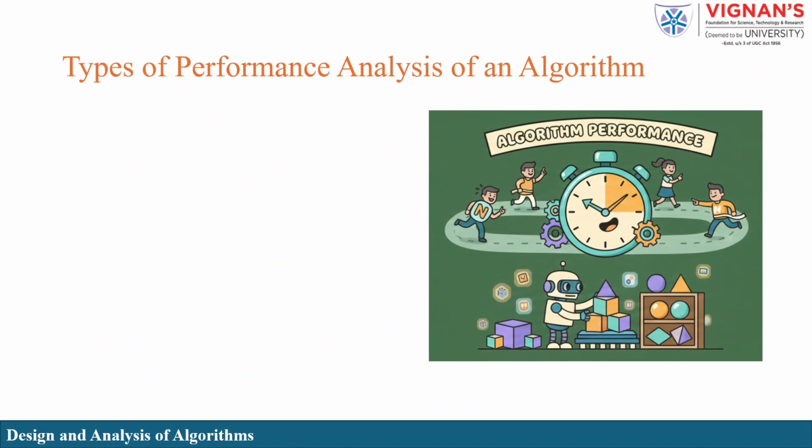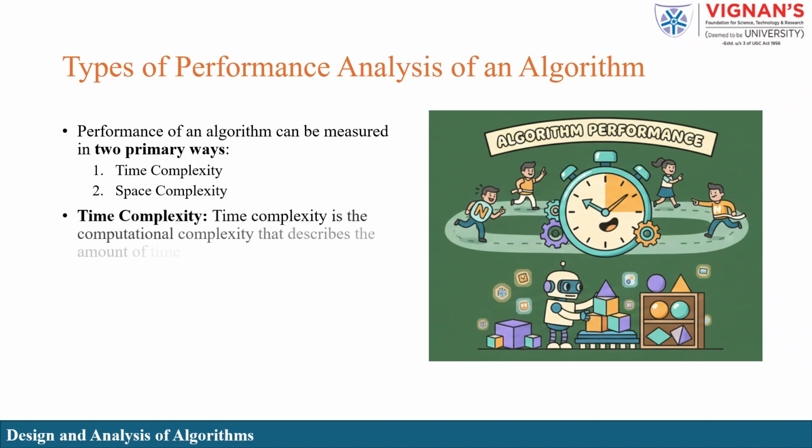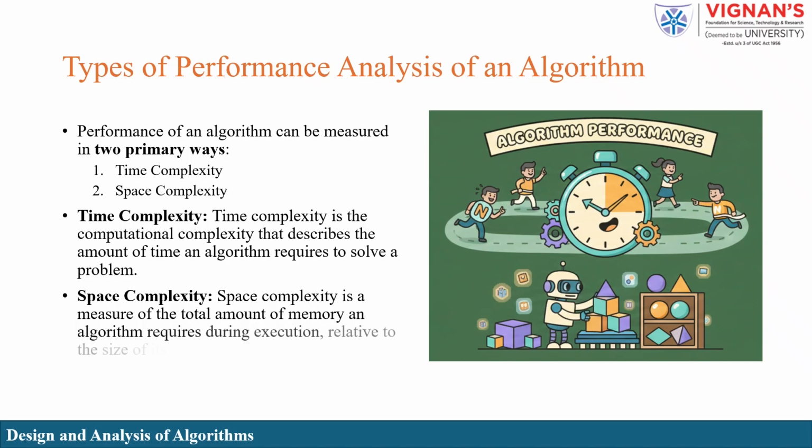Types of performance analysis of an algorithm. The performance of an algorithm can be measured in two primary ways: through time complexity and through space complexity. Time complexity is the computational complexity that describes the amount of time an algorithm requires to solve a particular problem. Space complexity is a measure of the total amount of memory an algorithm requires during execution, relative to the size of its input.